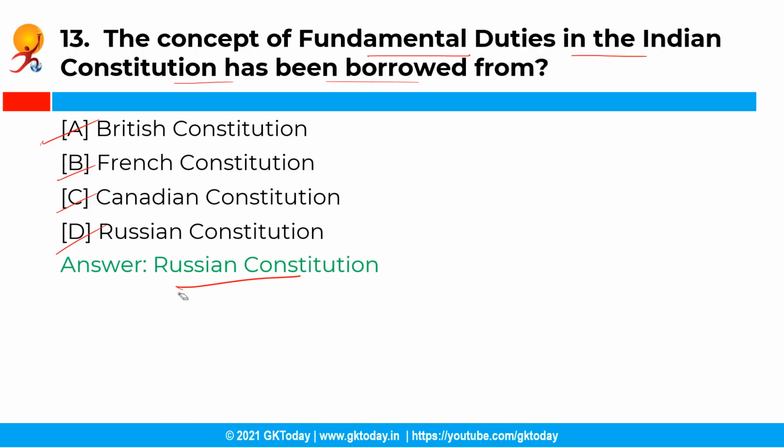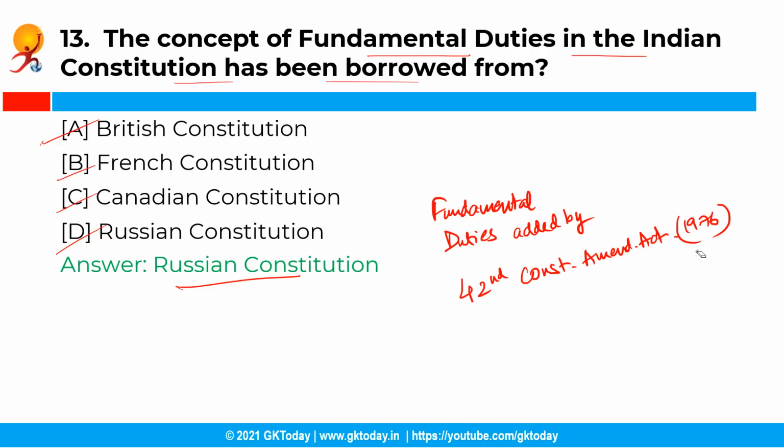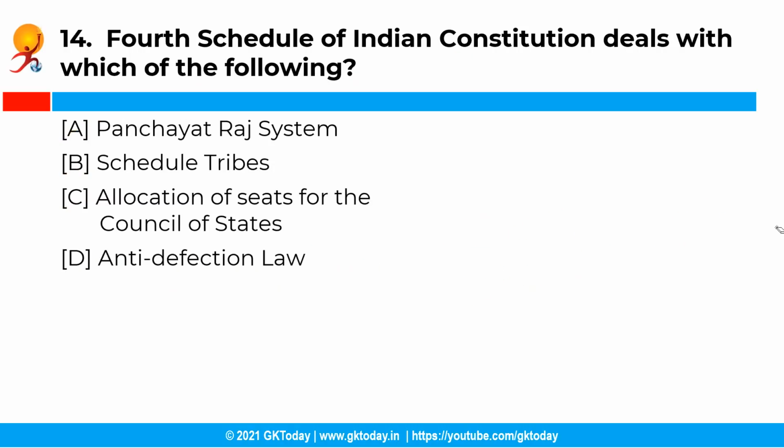See, the Soviet concept of fundamental duties has been borrowed from Russia, that is the former Soviet Union constitution, and the original constitution did not provide for the fundamental duties of the citizens, and these were added through the 42nd Constitutional Amendment Act of 1976.